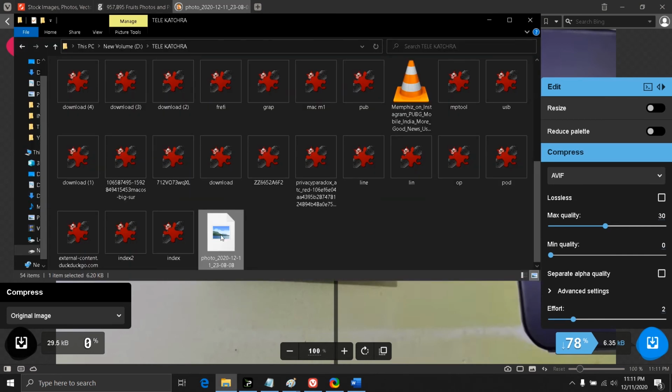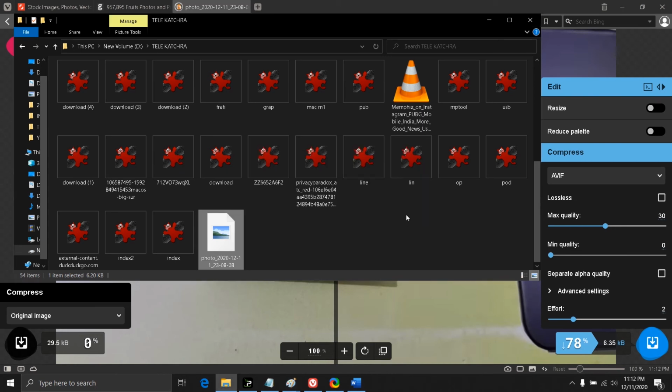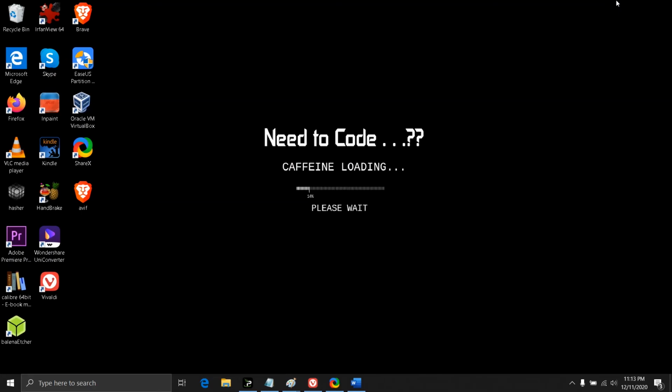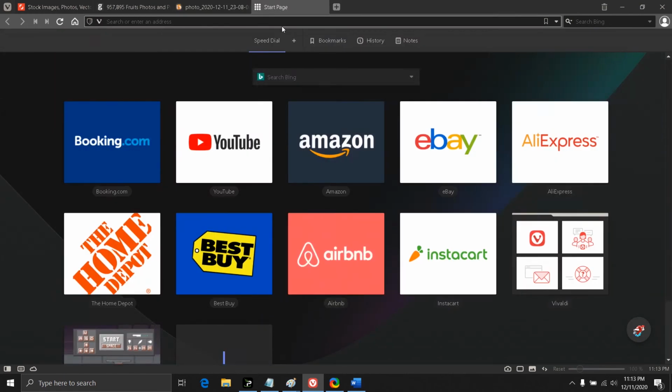But if I click on it from my file manager, it says cannot read this file because Paint is not up to date. So my Windows is not up to date. That's why it says if you are up to date, then Paint supports AVIF file formats now. So don't worry about that. As I have mentioned, a lot of features about every file format, it's now in its infancy. It just needs some time to be adopted, but it's soon going to be adopted by everyone because of its features.